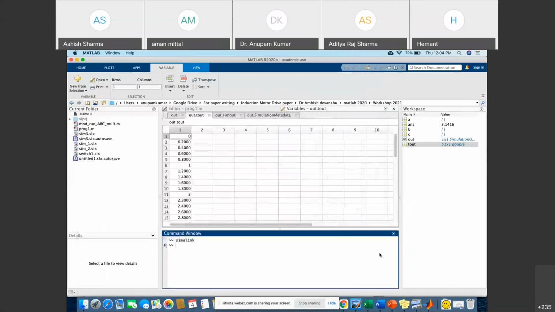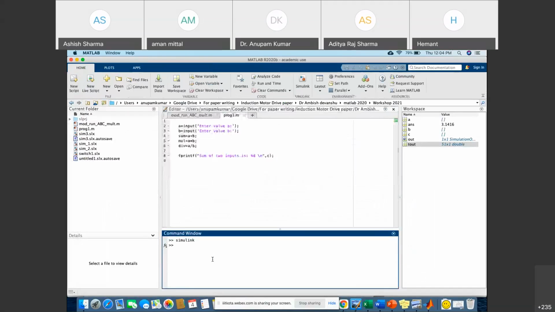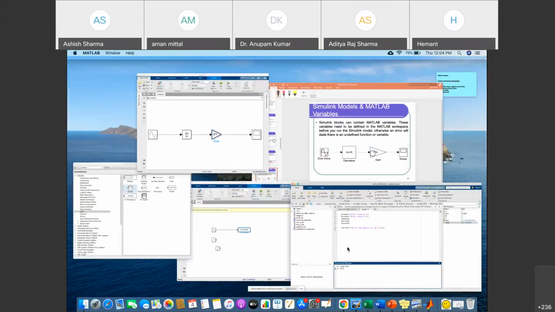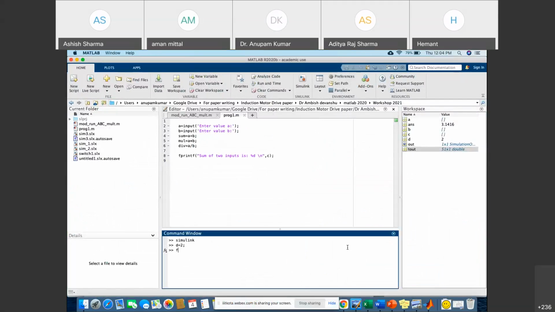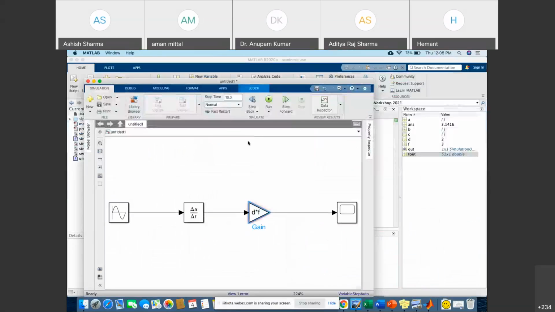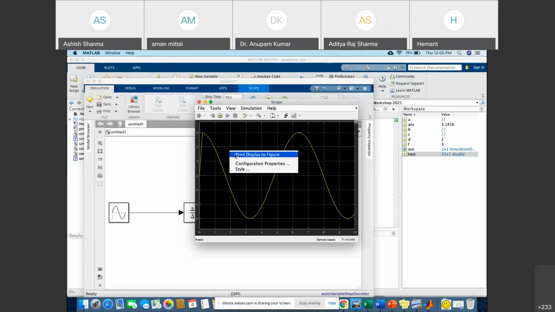So what we can do, we can define D equal to 2 and F equal to 3, suppose. Now D and F are defined in our workspace, then this simulation will take D and F from the defined workspace, right? You can see now MATLAB is going to run, and you will get the result accordingly.